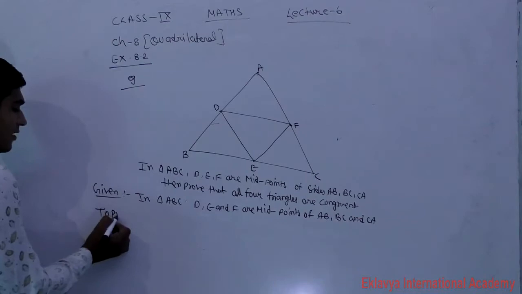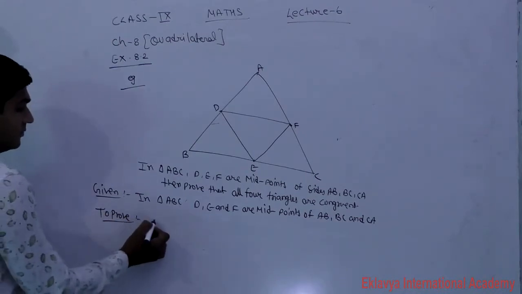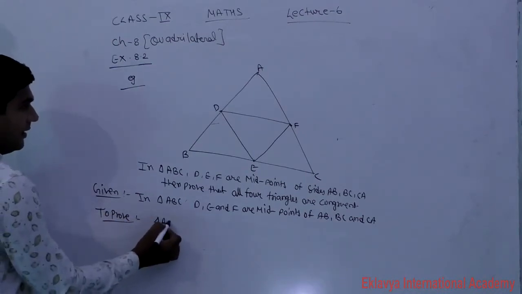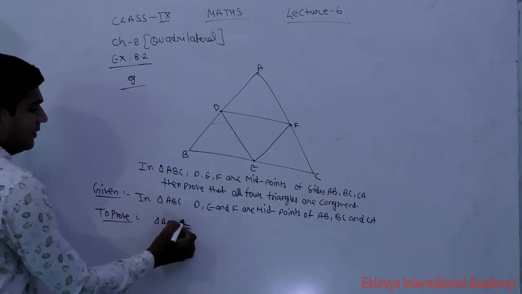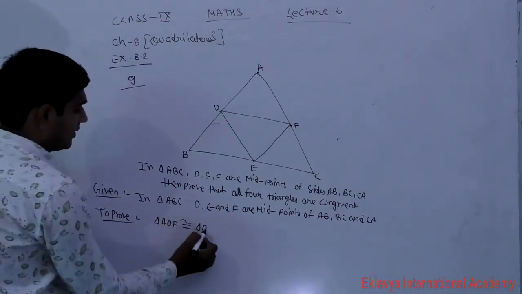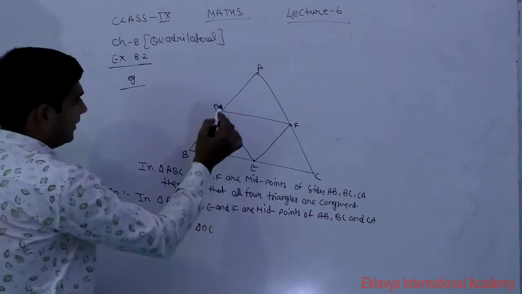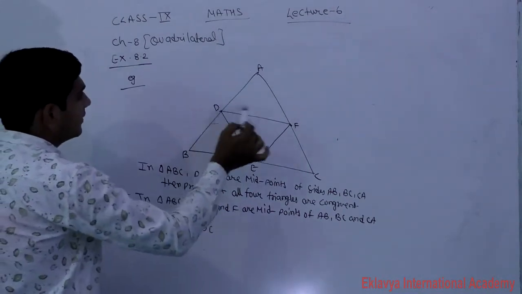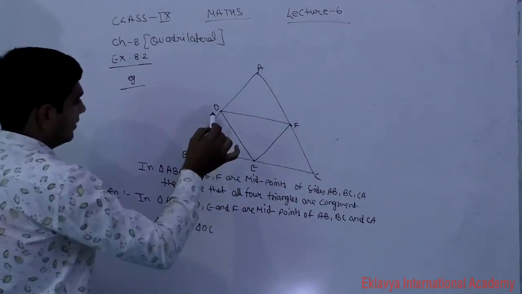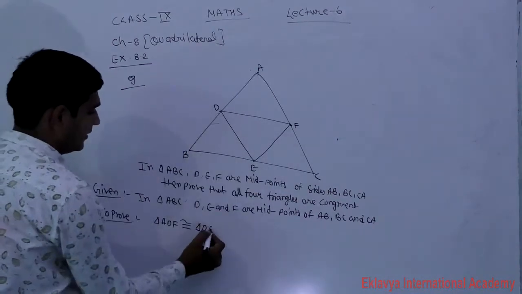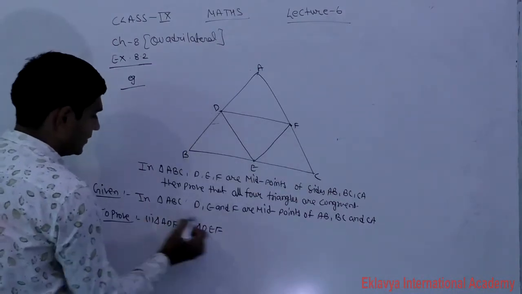What will we prove here? Triangle ADF is congruent with triangle DEF. That is the first part.